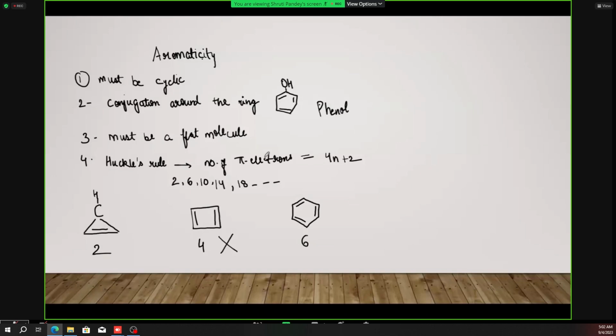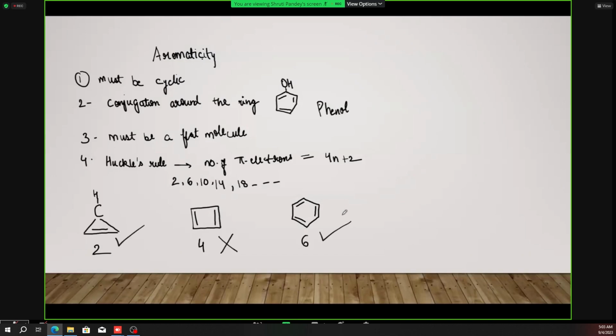It is cyclic. Then we have the conjugation around the ring, that is the alternate single and double bonds, and it is a flat molecule. This flat molecule assumption is basically that if the other three are followed, there are 90% chances that the molecule is flat. So if we want to say whether a molecule is aromatic or not, we generally look at the other three, because we don't know whether the actual structure is flat or not. ठीक है. So all the three assumptions are satisfied over here. So this is also an aromatic compound.